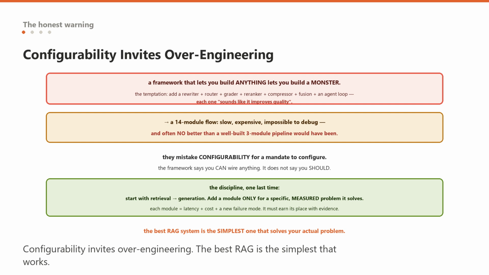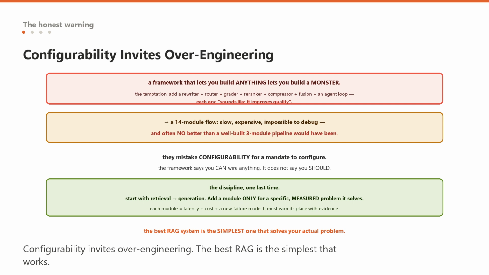And then you have a 14-module flow that is slow, expensive, impossible to debug, and, the cruel part, often no better than a well-built 3-module pipeline would have been, because most of those modules were solving problems your actual queries do not have. This is the single most common failure of teams who discover modular RAG. They mistake configurability for a mandate to configure. The framework says you can wire anything. It does not say you should.